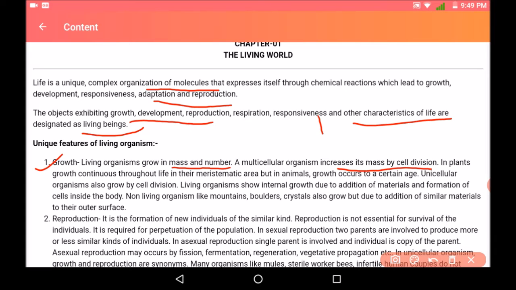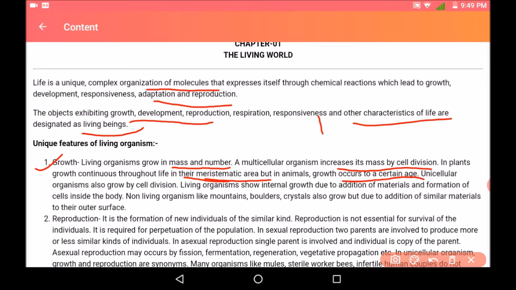In plants, growth continues throughout life in their meristematic area, but in animals, growth occurs at a certain age. Living organisms also show internal growth due to addition of materials and formation of cells inside the body.